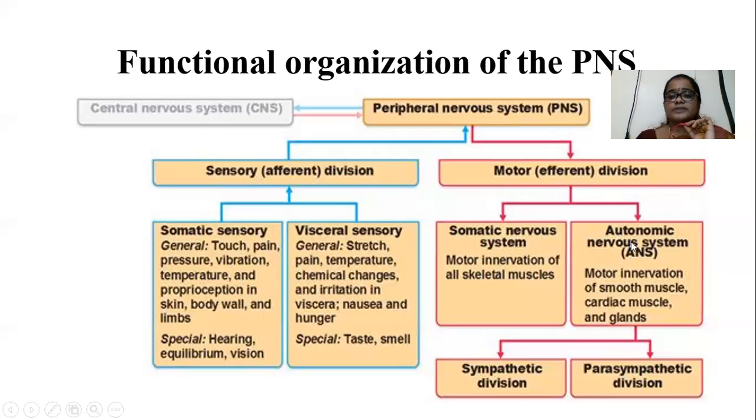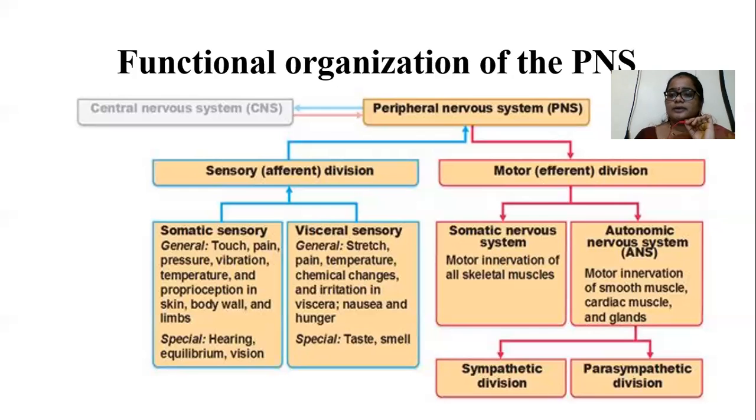In the autonomic nervous system, autonomic motor neurons are present in smooth muscle, cardiac muscles, and glands. The smooth muscle contractions and relaxations are not in our control. Cardiac muscle contraction and relaxation, nothing but heart rate or pulse rate, is not in our control. Gland secretions are also not in our control, and smooth muscle contractions and relaxations like digestion are not in our control.